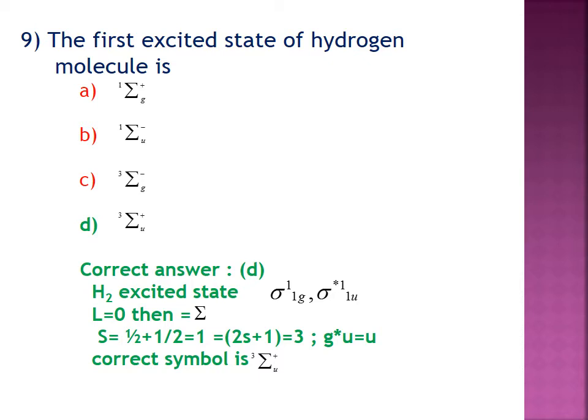Therefore, if 2S plus 1 equals 3, you can neglect option A and option B. Now you have to consider option C and option D. Here g into u, the ground state is g and the excited state is u. g into u equals u, and the correct option is D. Sigma u3 plus is the correct answer.